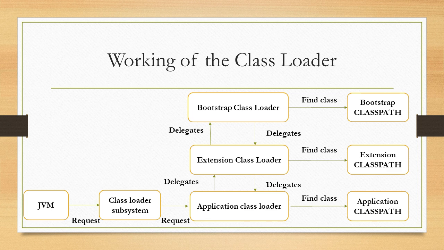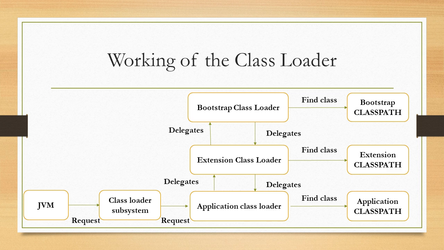Then the application class loader finds the class in the application class path. If the particular class is available in the application class path, then it is loaded by the application class loader, or if the class is not available, then it will throw the ClassNotFoundException. So this is the hierarchy, actually the working of the class loader.